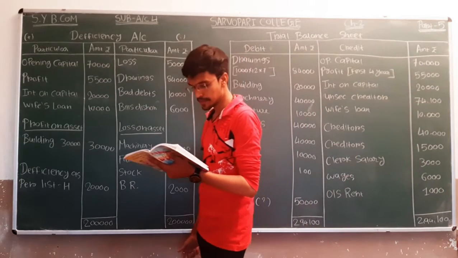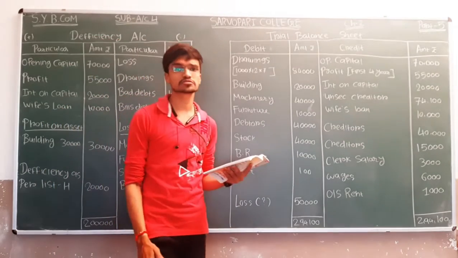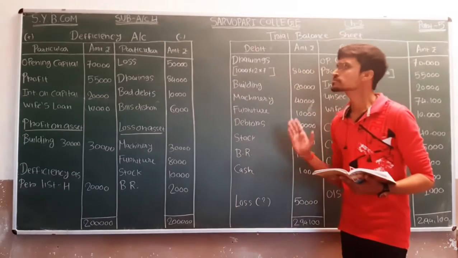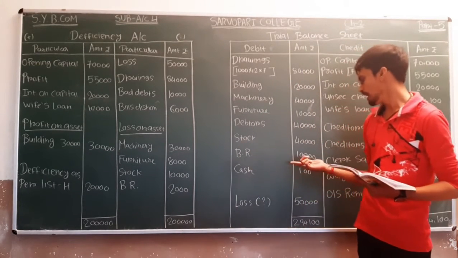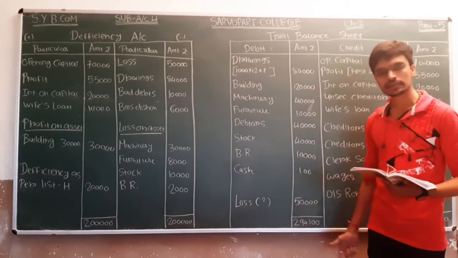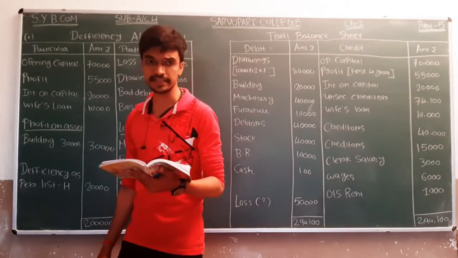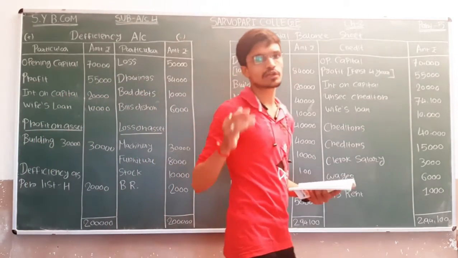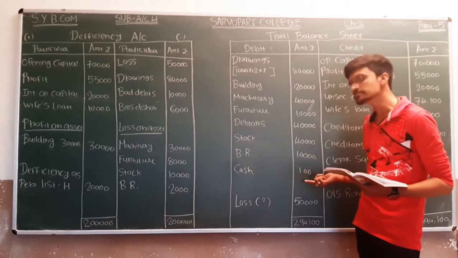Next comes bills receivable. The estimated realizable value is 8,000, and the book value is 10,000. So on the debit side of the trial balance sheet, we describe bills receivable and the amount shown is 10,000. Last entry is cash in hand, it is 1,000. Estimated value and book value are both the same. So the amount of cash is 100.